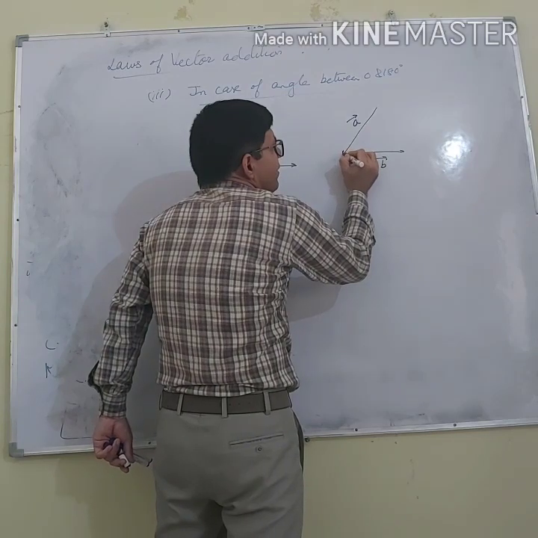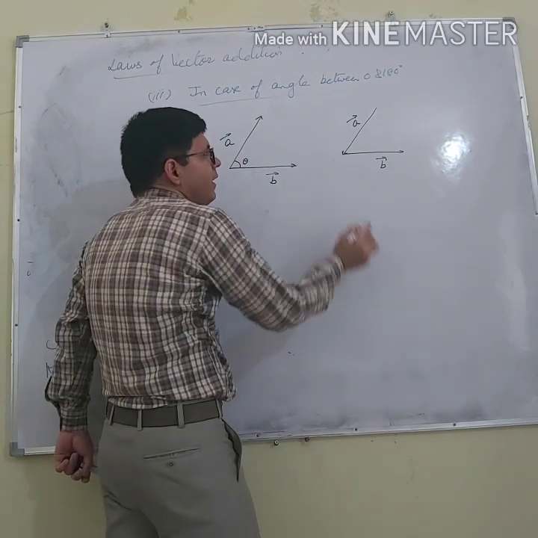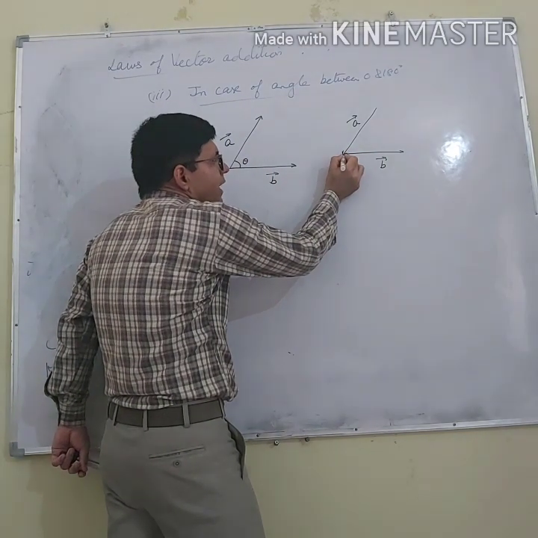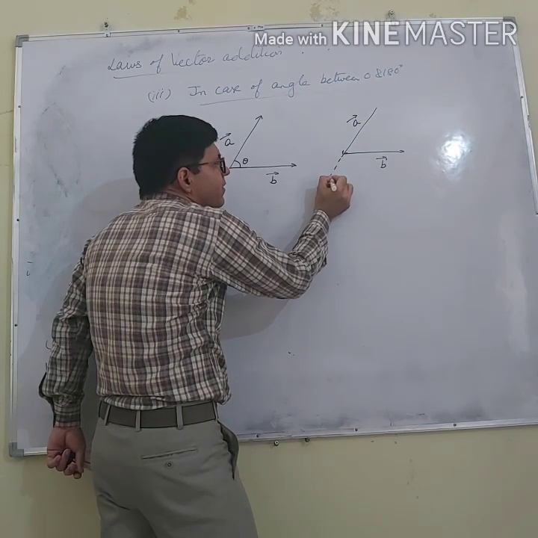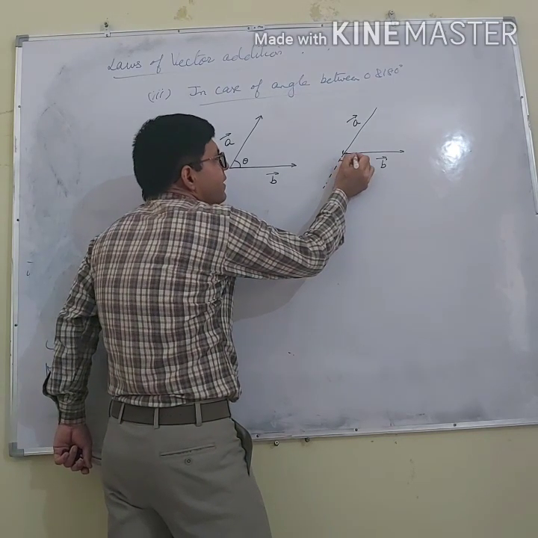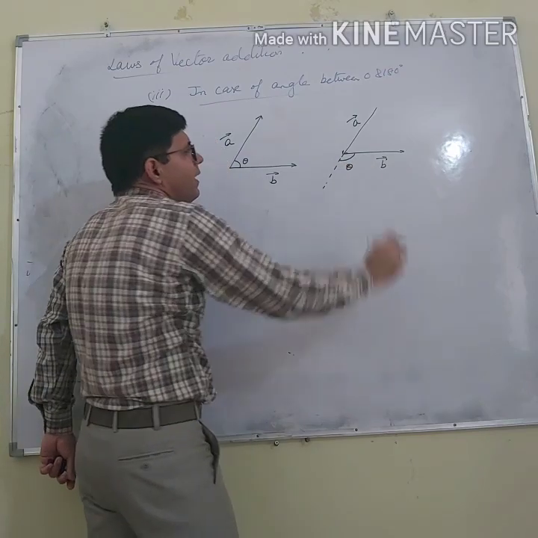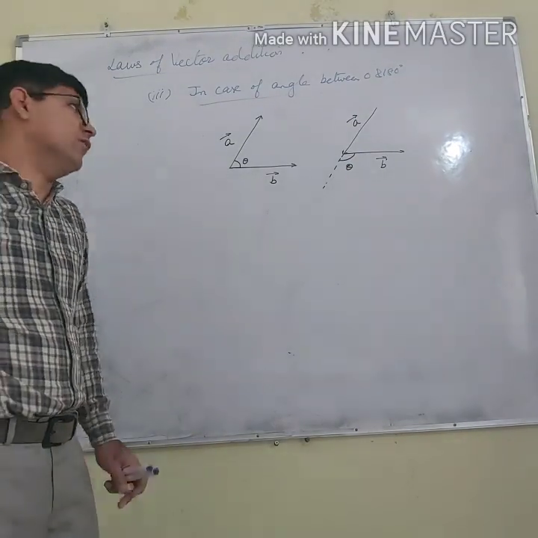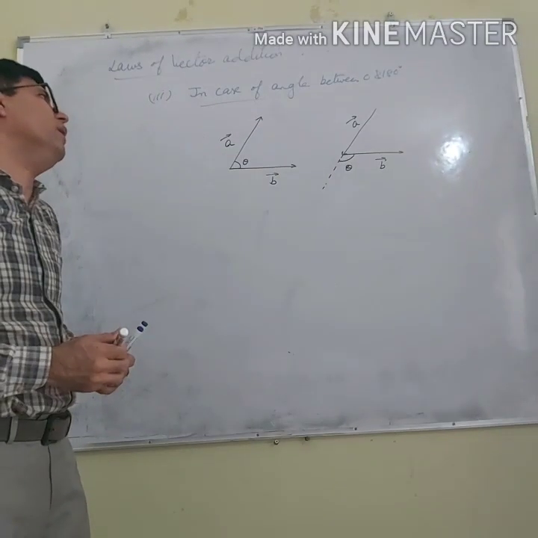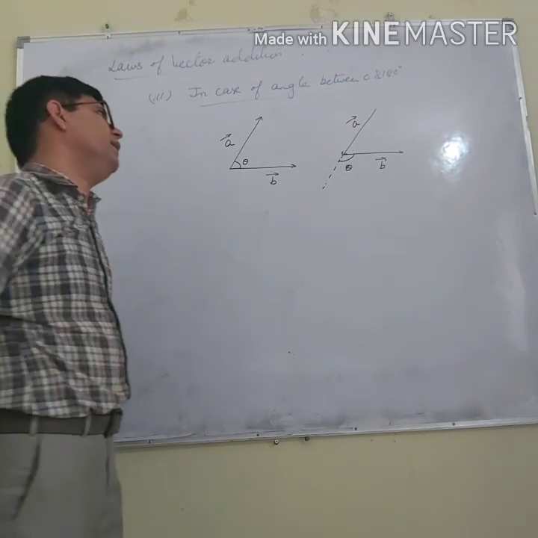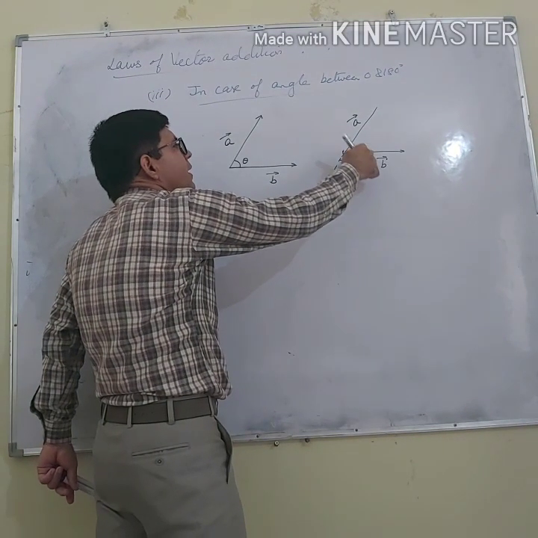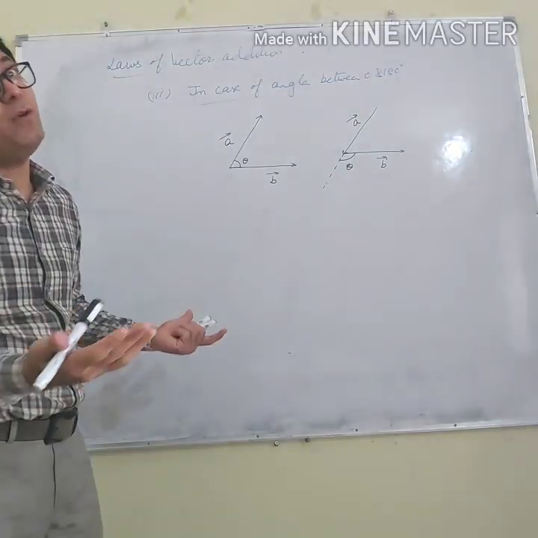I will not say this is the angle between A and B, because the direction of A is this. So I will say this is the angle between A and B. So whenever I am saying angle between two vectors, what does it mean? It means the angle between the directions of the two vectors.